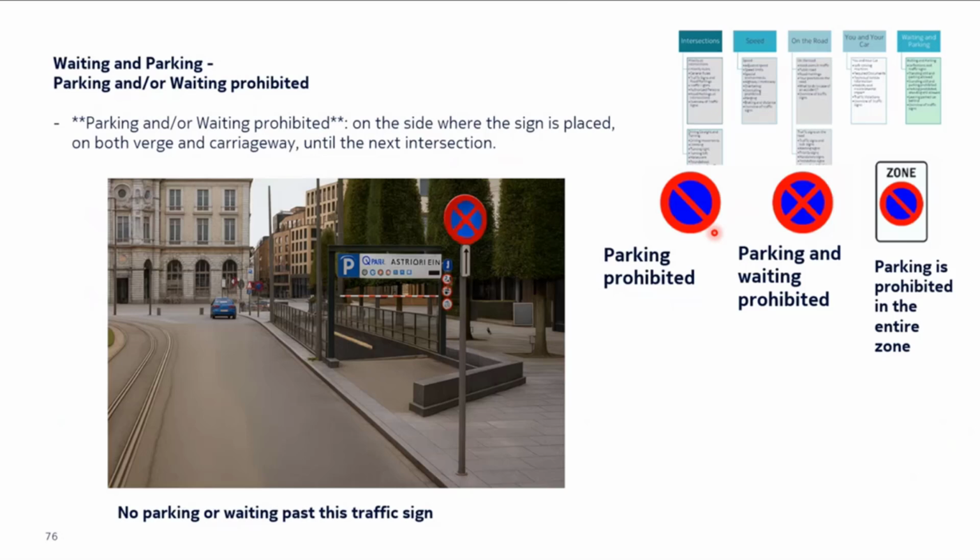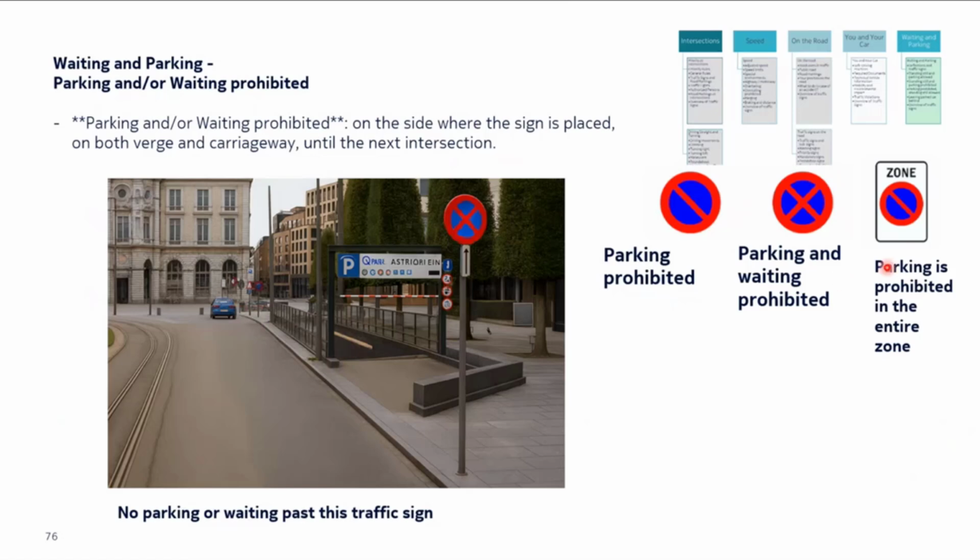Parking is prohibited. Now when you have two lines, just remember, one line is for parking, the other line is for waiting. It means parking and waiting is prohibited where? Both on the road and on the verge. So in this case, it says from here parking and waiting is prohibited. But look, there is a car that is parked here, which is clearly an offense.